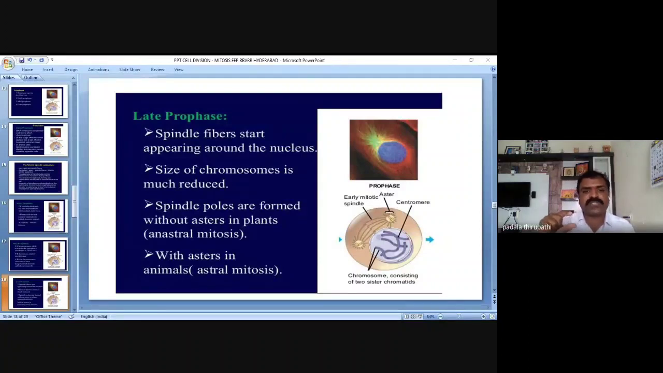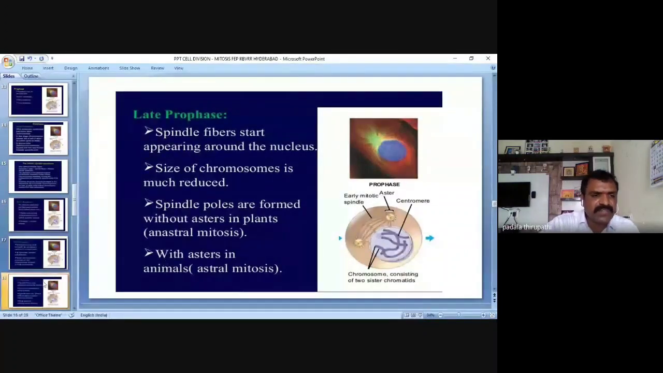Then spindle poles are formed without aster in plants, anastral mitosis. So my dear friends, in plant cells, mitosis we can call anastral mitosis, whereas in animal cells, astral mitosis. Astral means star-shaped structure, with aster in animal cell. Astral mitosis means the star-shaped structures are observed at both opposite poles of the nucleus or cell. This is about late prophase.